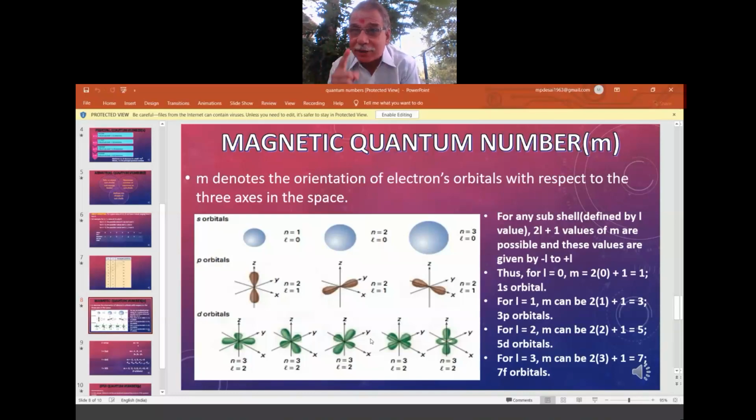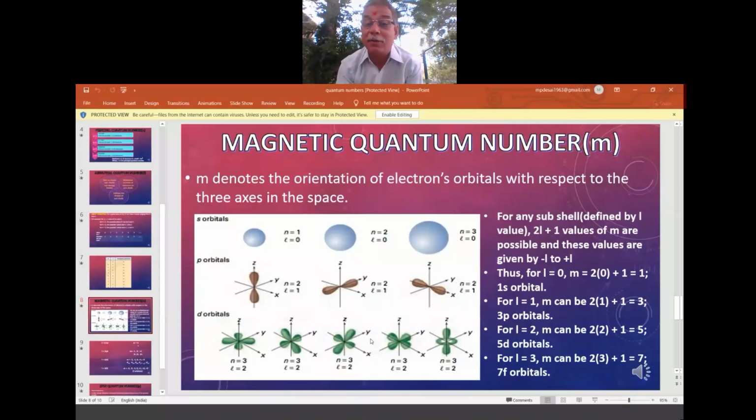Every atomic orbital can take only 2 electrons, there is no further division. So S can take only 2 electrons. In the P, 3 orbitals are there, px, py, pz, each can take 2 electrons, 2 into 3, 6 in total. So the capacity of P is 6. In the same way, the capacity of D is 10, because 5 orientations are there. And the capacity of F is 14, because 7 orientations, each taking 2 electrons, 7 into 2 equal to 14. So S 2, P 6, D 10, F 14. This is the calculation from the quantum mechanical model. So kindly practice all these using the textbook knowledge.